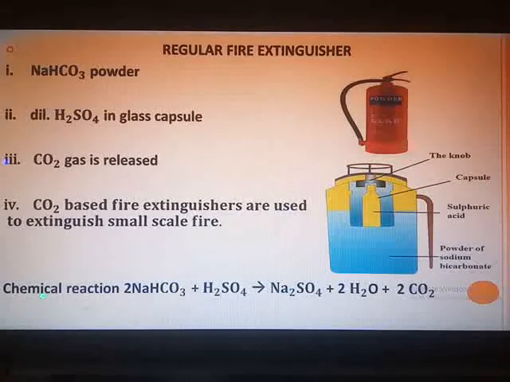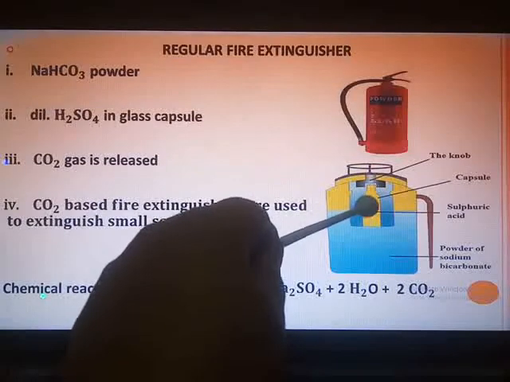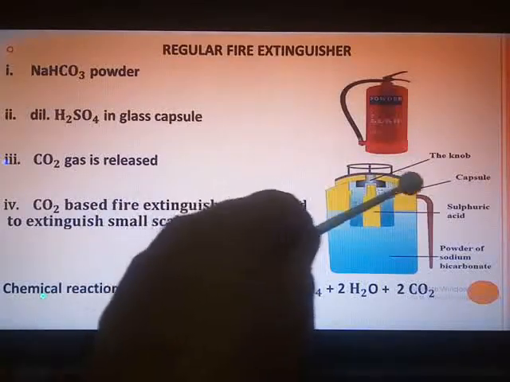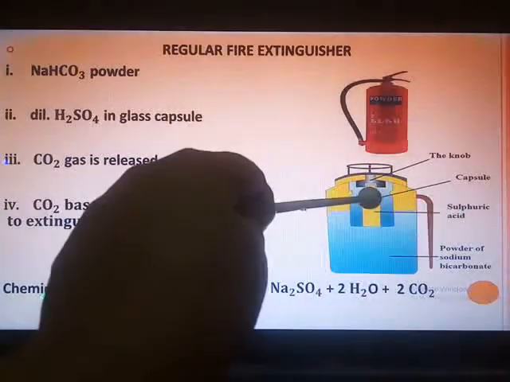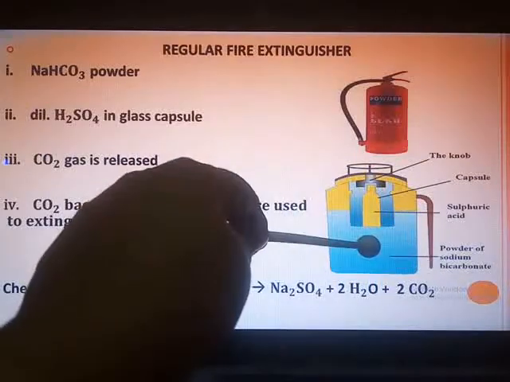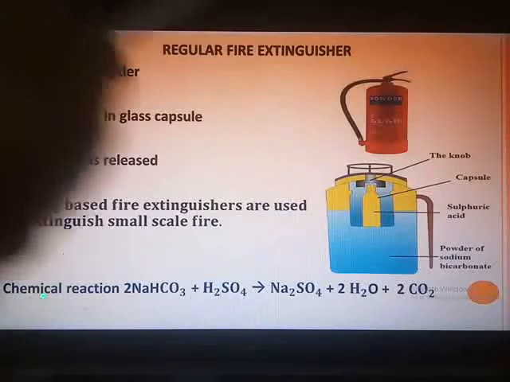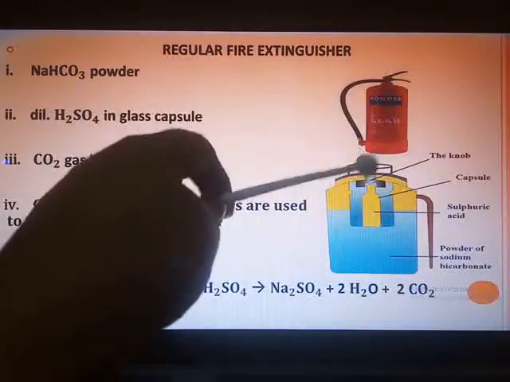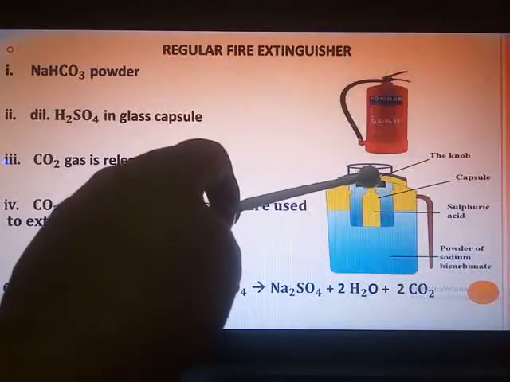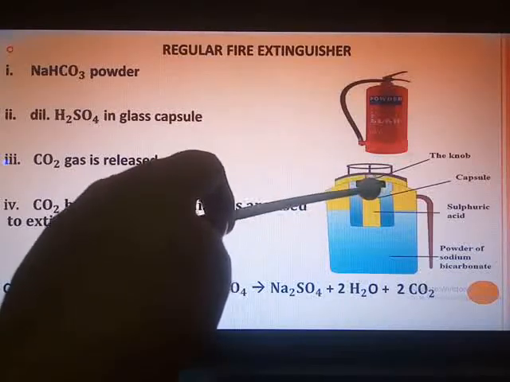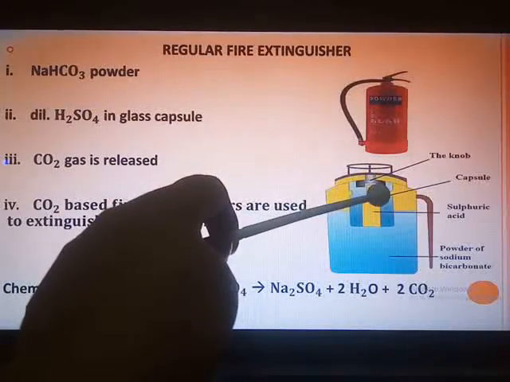There is also dilute sulfuric acid which is placed inside this capsule. You can see this glass capsule. Here you can see sulfuric acid. Here you can see sodium bicarbonate powder. So the chemicals required are sodium bicarbonate powder and dilute sulfuric acid. The capsule breaks on pressing the knob. You have to press the knob in case you have to extinguish the fire. Then this capsule breaks on pressing the knob.